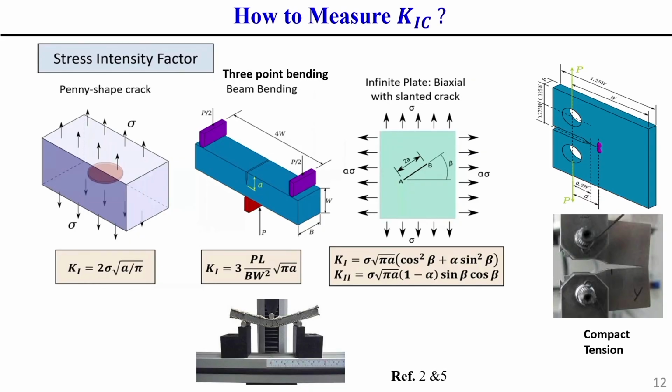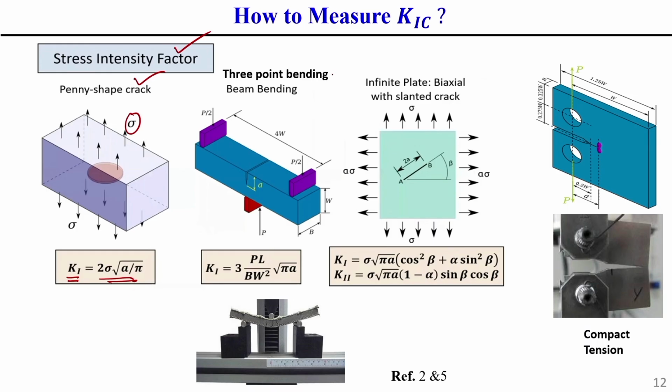Like this stress intensity factor, we can find out with some approaches. For a penny shape crack subjected to tensile stress sigma, the stress intensity factor in mode one can be represented as 2 sigma square root of a by pi.